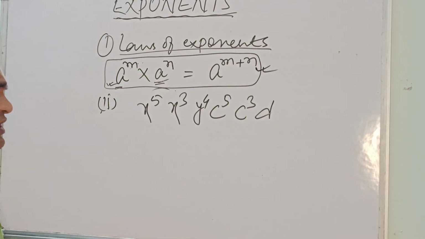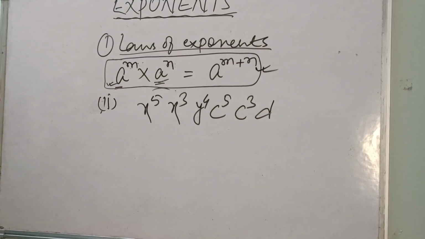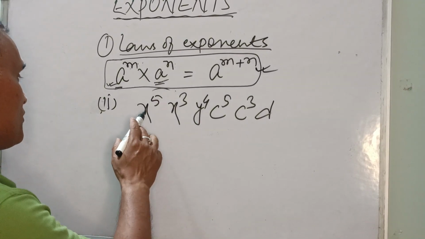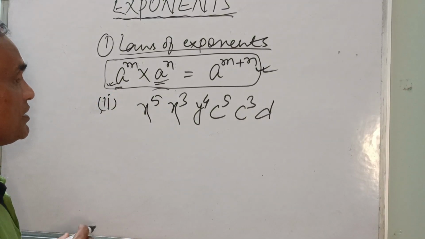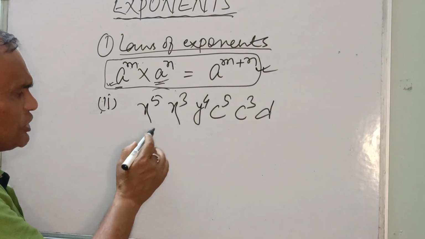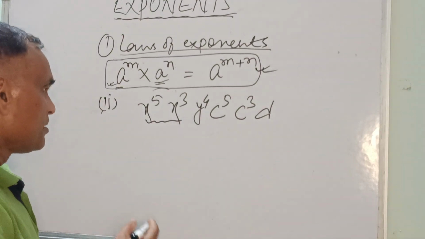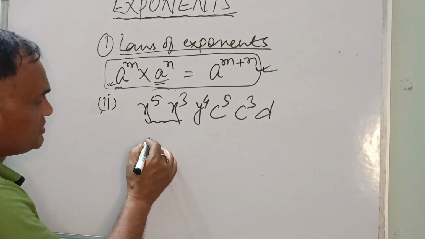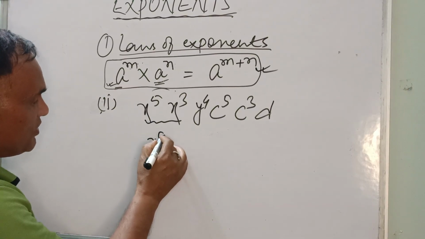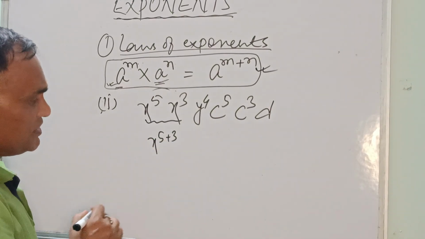So we are going to solve this. How? Now x to the power 5, here also x to the power 3. You know, if the base is the same, then the power will be added. You can very easily write 5 plus 3.